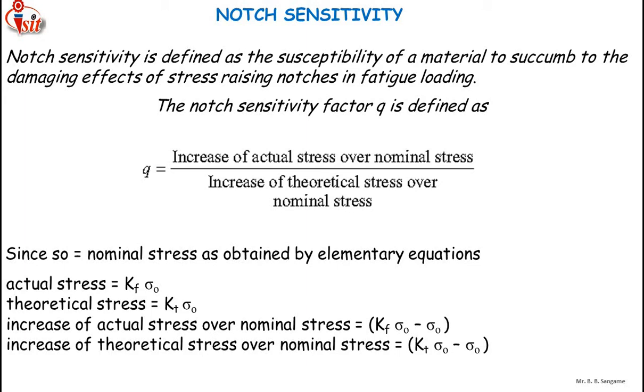Here sigma O is the nominal stress as obtained by the elementary equations. We can calculate sigma O from the elementary equations, and therefore actual stress is equal to Kf into sigma O, and theoretical stress is equal to Kt into sigma O. So the increase of actual stress over nominal stress is Kf into sigma O minus sigma O, and the increase of theoretical stress over nominal stress is Kt into sigma O minus sigma O.